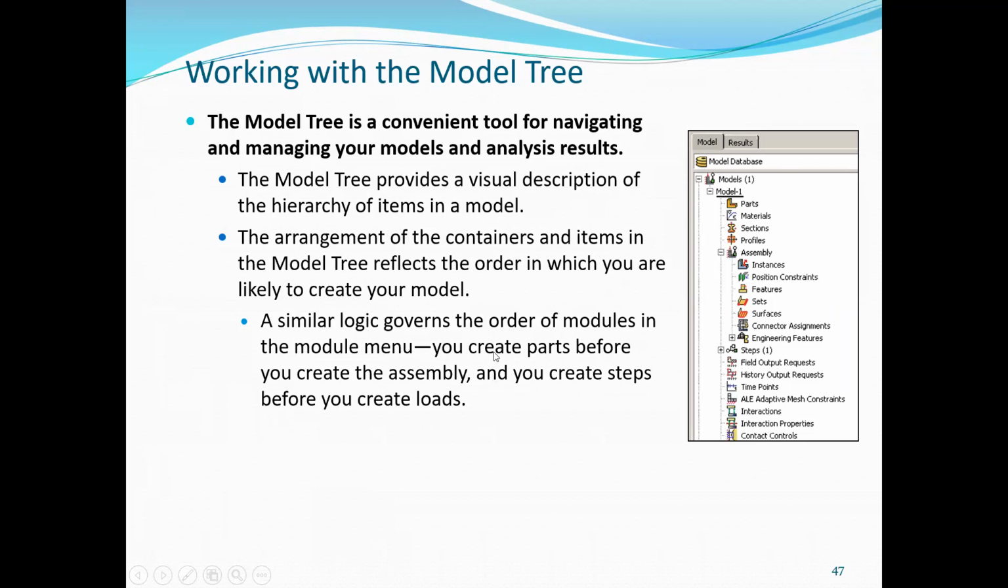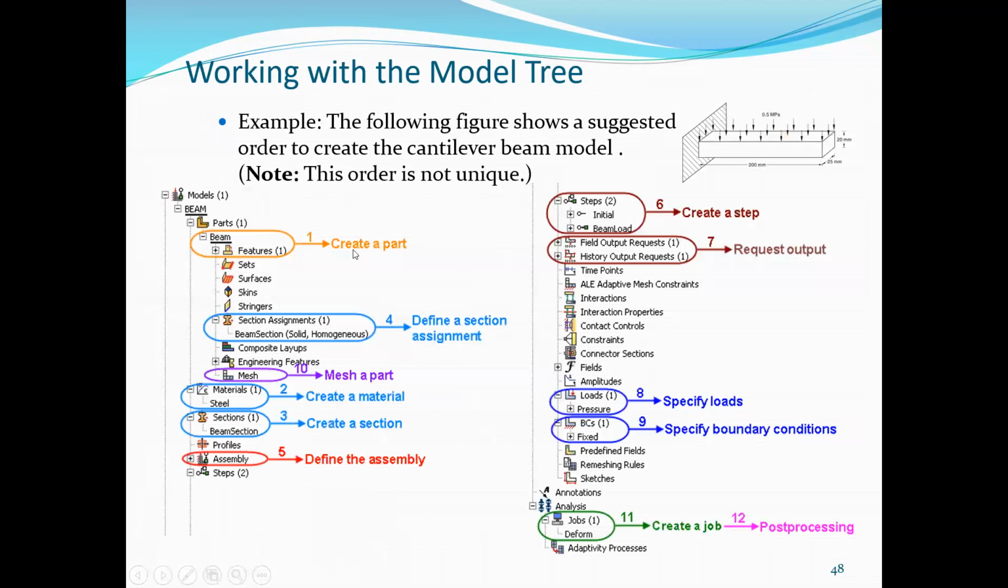Next, you will find it. Okay, so this is the sequence. First we have to create a part. Next is create material. Third is create section. Fourth is define section assignment. Fifth is define assembly. Sixth is create step. After creating the step only can we apply the loads and boundary conditions. Seventh is request output. There are two output requests, field output request and history output request. I will explain it later on. Then next is specify loads and boundary conditions.